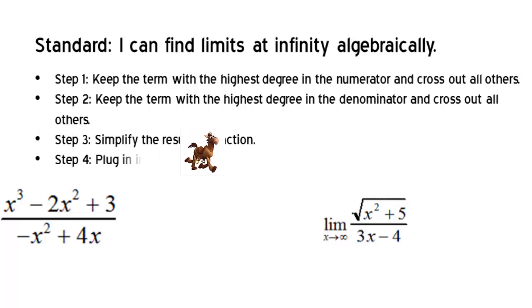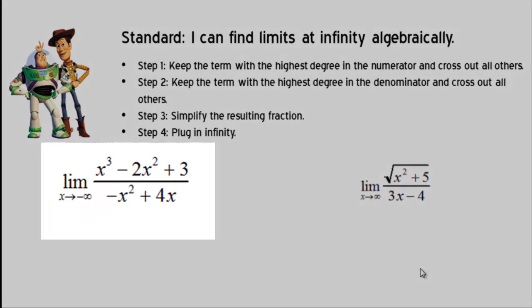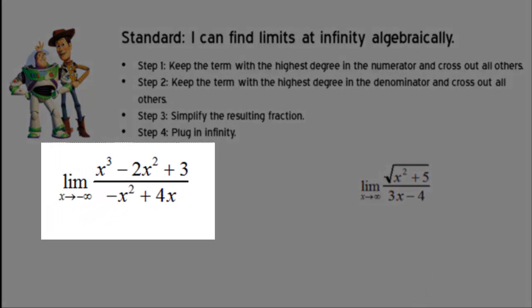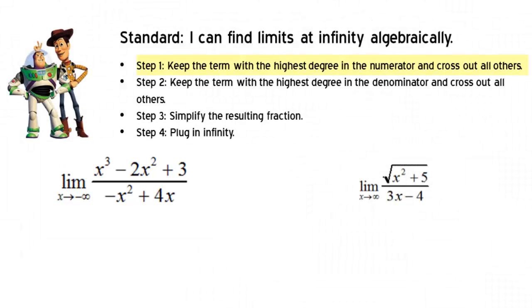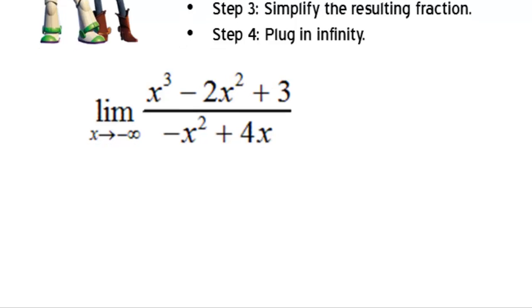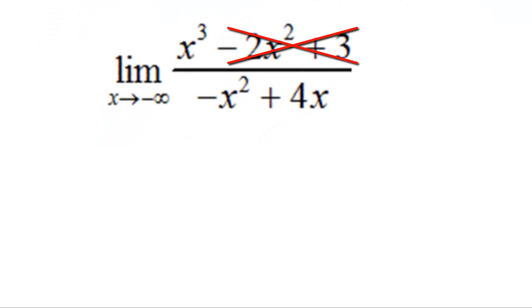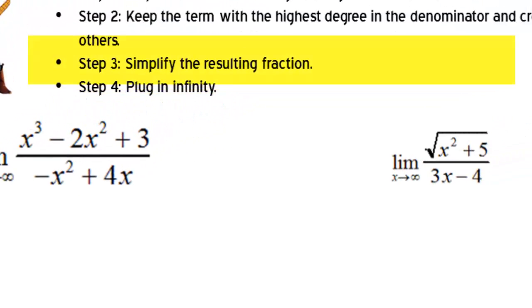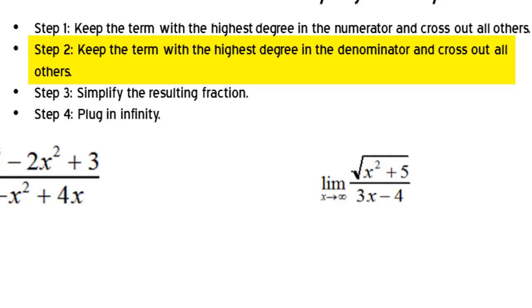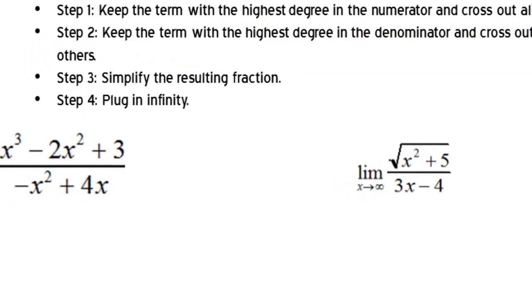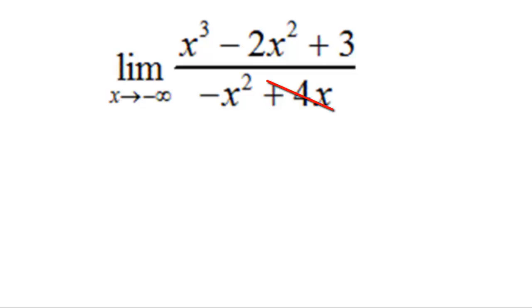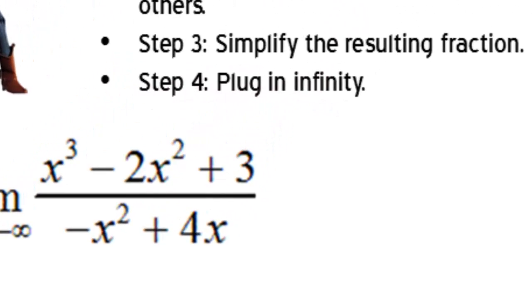So let's look at this first problem here on the bottom left. First of all, step 1 says to keep the term at the highest degree in the numerator and cross out all others. So in this numerator, I'll cross out negative 2x squared and plus 3. Step 2 says to keep the term at the highest degree in the denominator and cross out all others. So in this denominator, plus 4x is the one with the smallest degree. It has a degree of 1. And again, we've crossed out the top as well. So now we'll do steps 3 and 4, simplify the fraction, and plug in infinity.